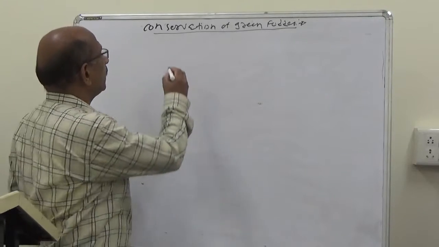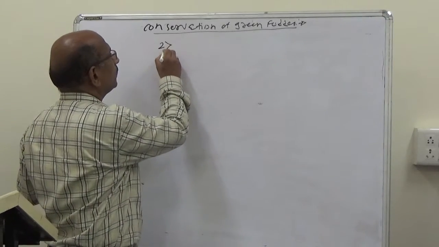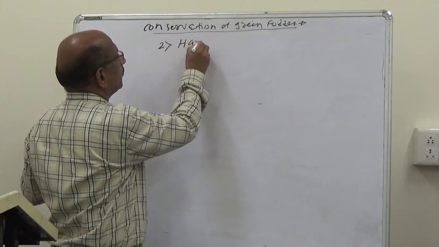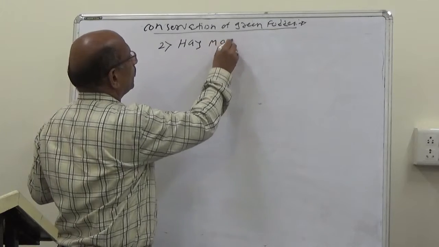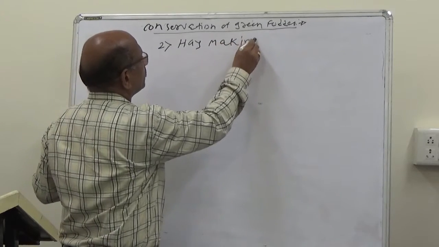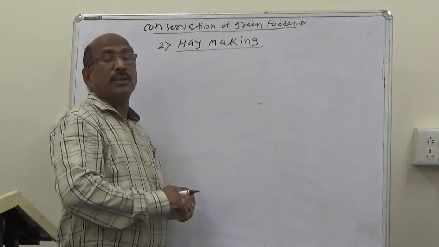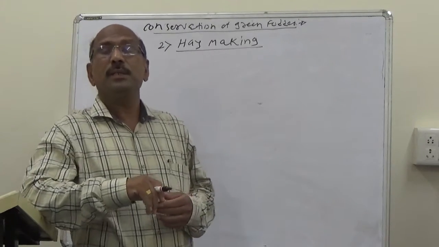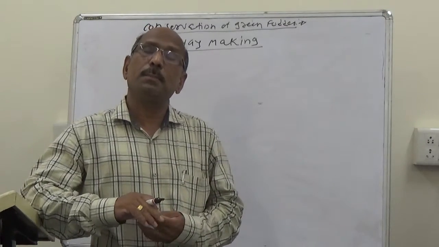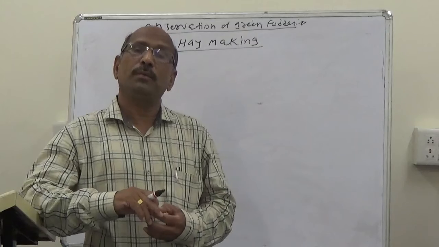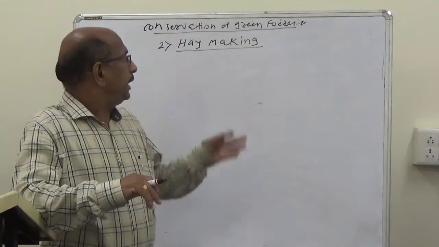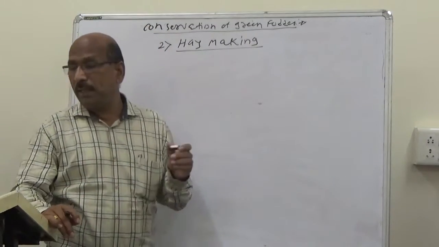Next is the second, that is the hay making. So, it is the silage making. Silage is the green feeds preserved under complete anaerobic fermentation. Next is the hay making.